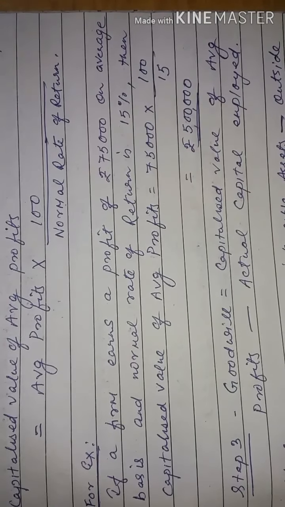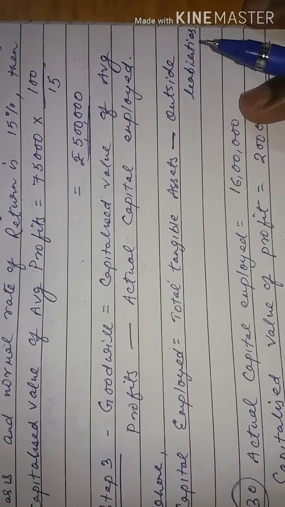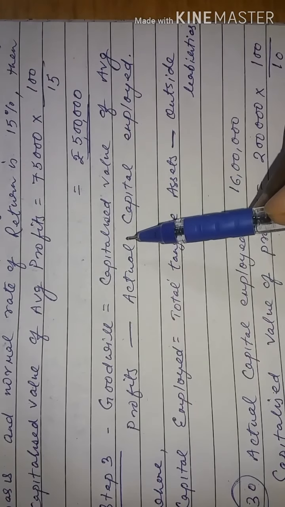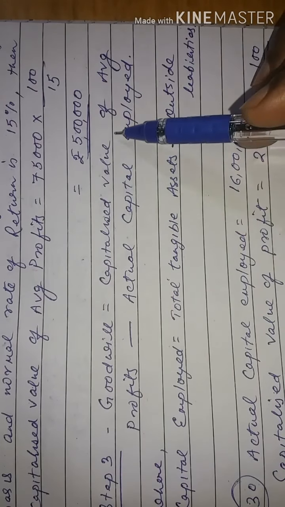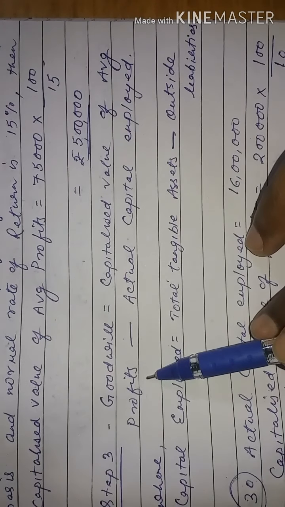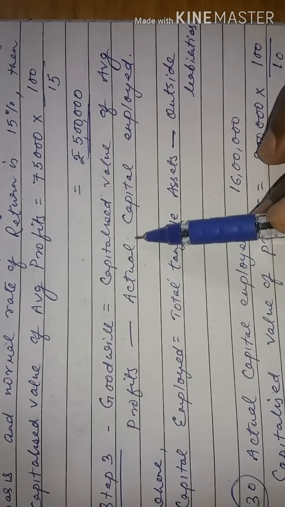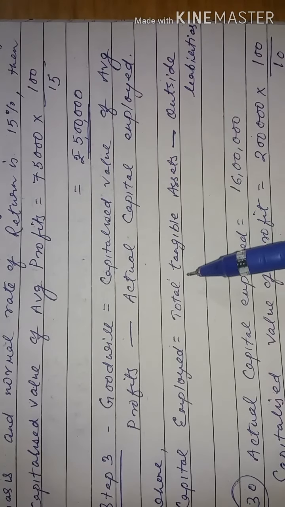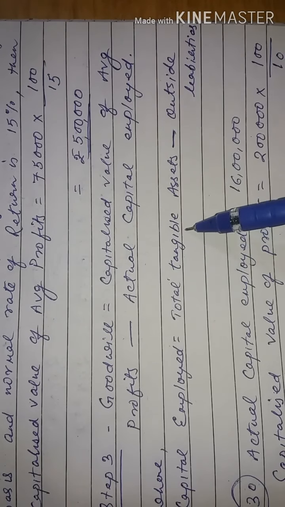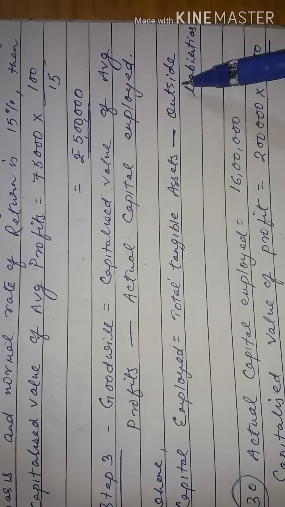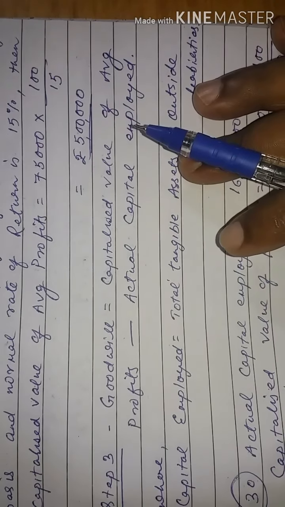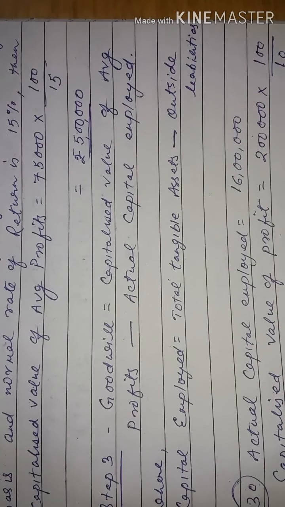Now this is the second step. The third step is we have to calculate goodwill using this formula, which is equal to capitalized value of average profit that we have already calculated minus actual capital employed. Capital employed, as we already discussed, is equal to total tangible assets or total assets minus outside liabilities. So this is the method that we have to follow in the capitalization of average profit method.